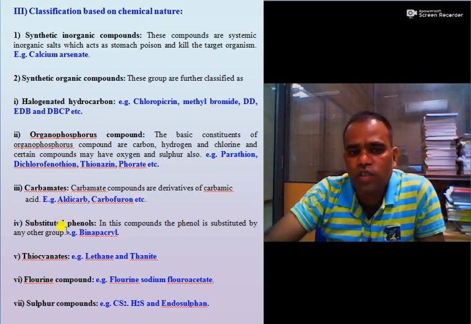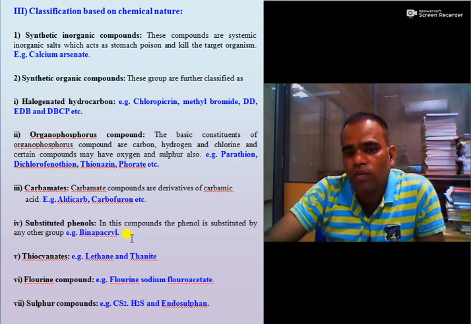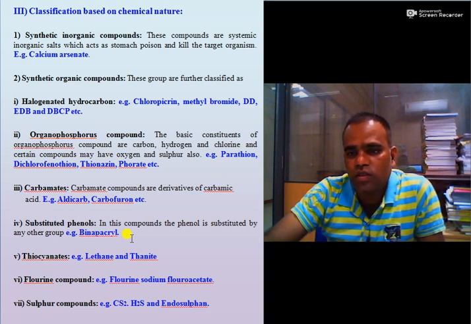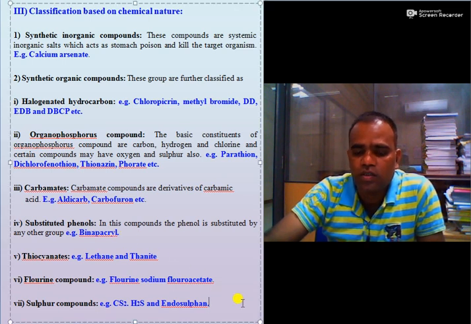The fourth one is substituted phenols. In these compounds, the phenols are substituted by other groups. Example, binapacryl. Then thiocyanates. Examples are lethane and thanite. Fluorine compounds: sodium fluoride or fluoroacetate. Sulfur compounds: CS2, endosulfan or H2S.